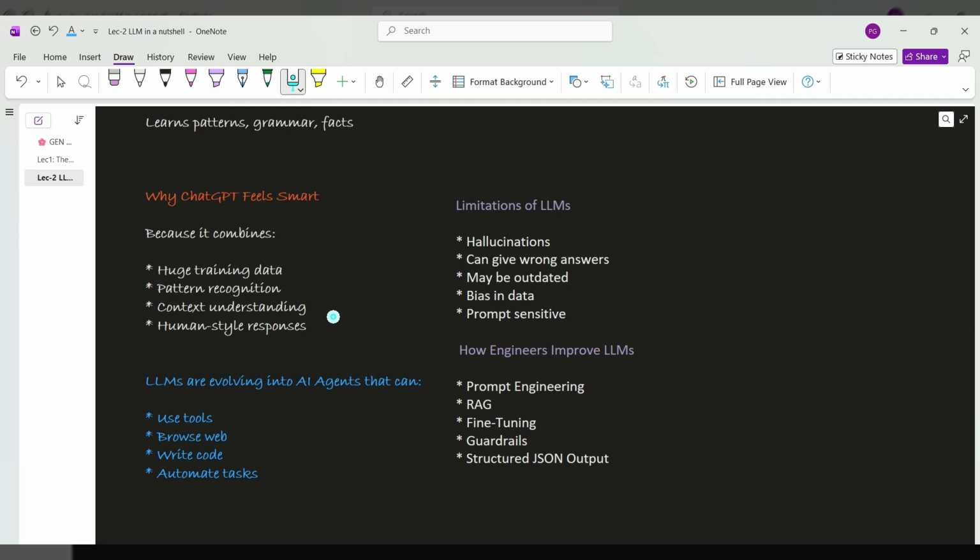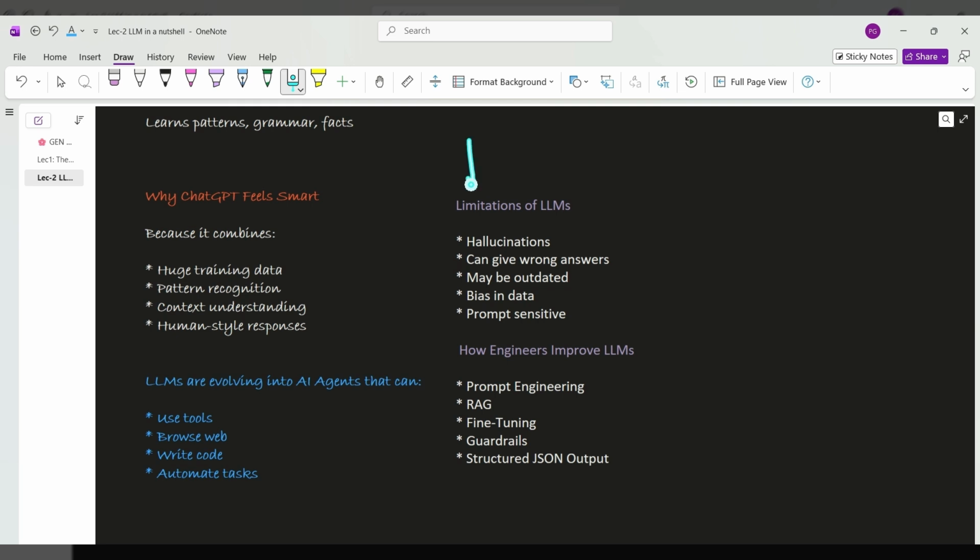So if this LLM is so intelligent, does it have any limitation or drawback? We have heard every time that every coin has two faces, right? So if it has pros, it will definitely have some limitations.